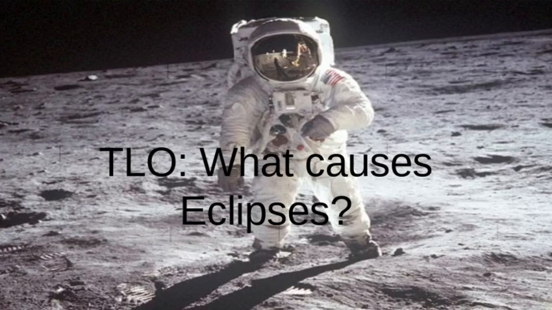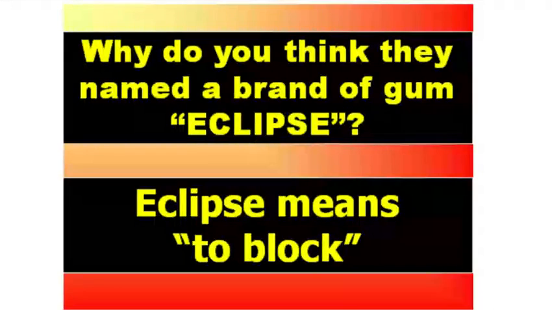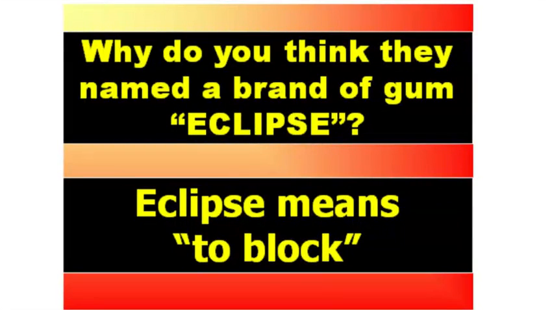The target learning objective for this lesson is what causes eclipses. So, what does the word eclipse mean? If you've ever heard of the brand of gum called Eclipse, the reason why they named it that is because eclipse means to block. If you chew the Eclipse gum, they're saying that it's going to block the bad breath. So, eclipse simply means to block.